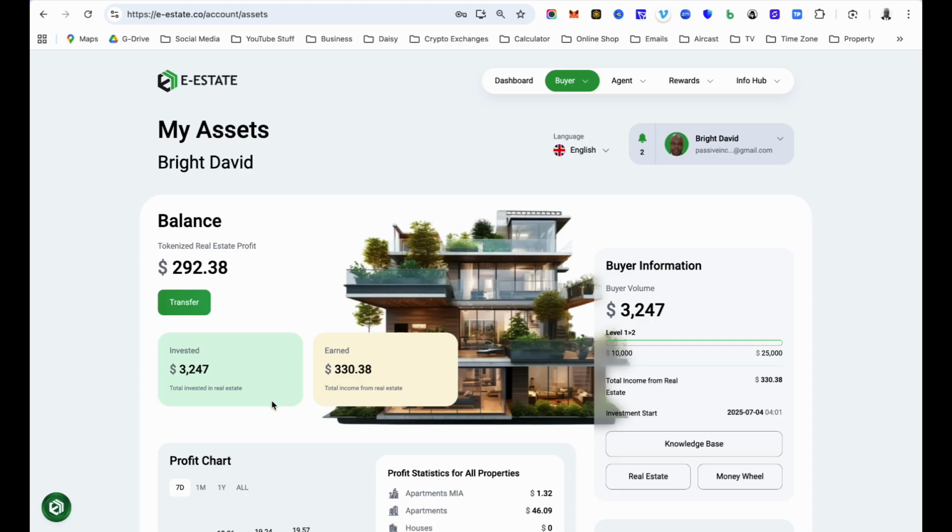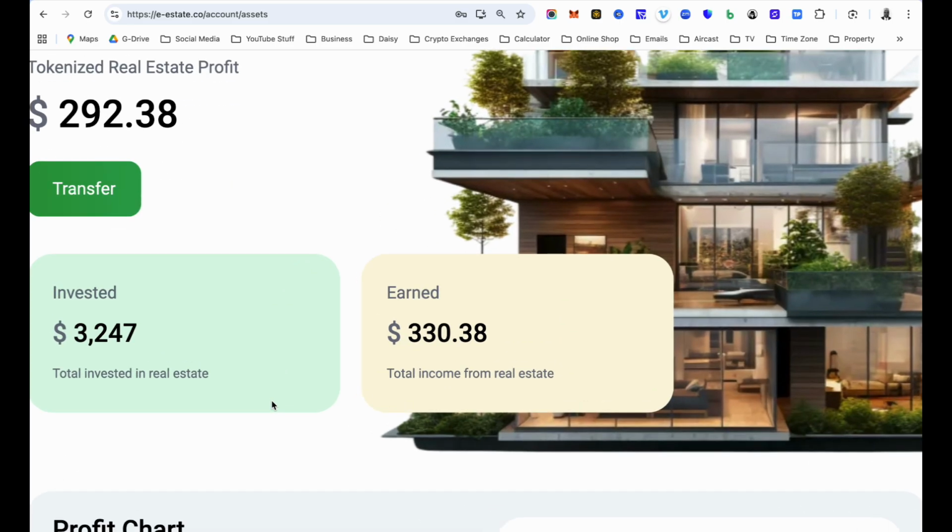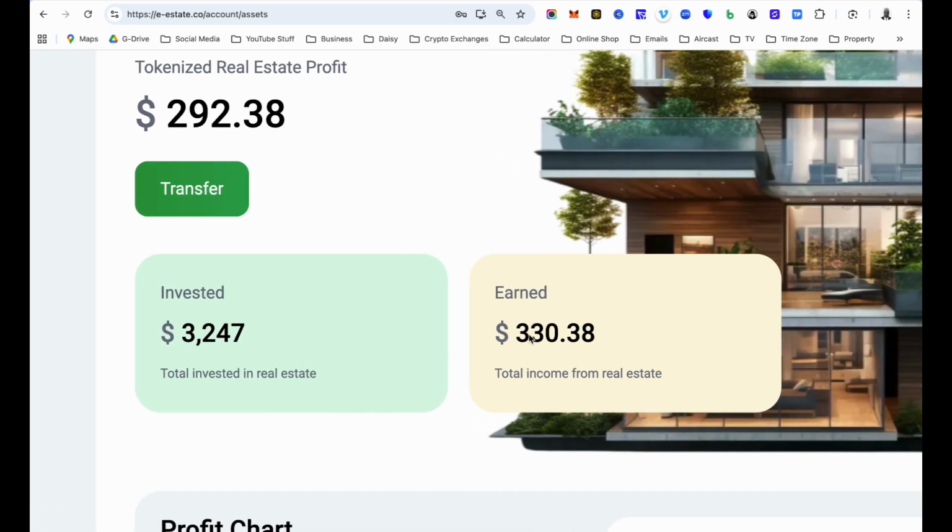So far, since I started this platform about 2 weeks ago, I have already earned $330. As you can see from here, total income from real estate. So this is not referral earning, guys. Okay, this is not referral earning.